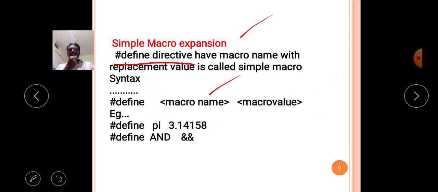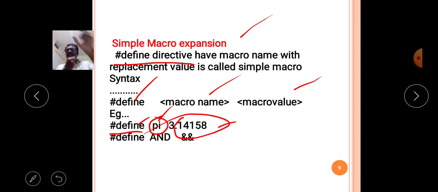For example, here #define PI 3.14158. As per the syntactical rule, #define is the same, then in the place of the macro name I write PI, and in the place of the macro value I write 3.14158. Now the #define preprocessor will process the entire program and convert the C source code into expanded C source code: whenever the macro name PI occurs, the value is replaced from top to bottom of the program.